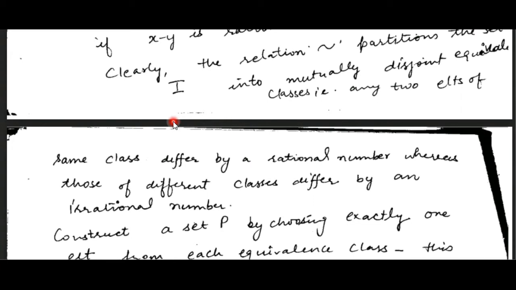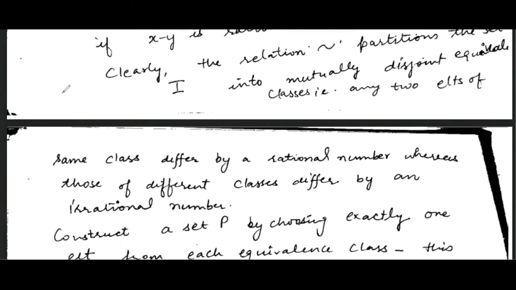But if we pick one element from one class and another element from a second class, and then we take the difference of those two numbers, then their difference is an irrational number. So we have to partition I into such mutually disjoint equivalence classes, so that any two elements from the same class differ by a rational number. However, elements from different classes differ by an irrational number. We can always define this thing, right? We can always choose this thing.